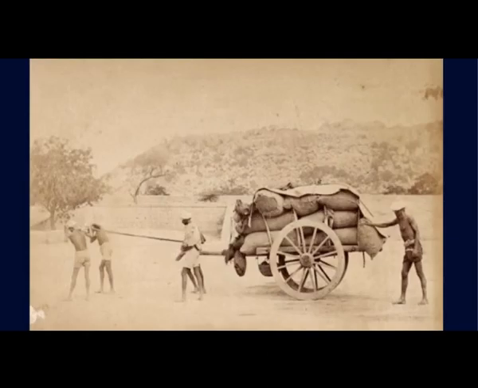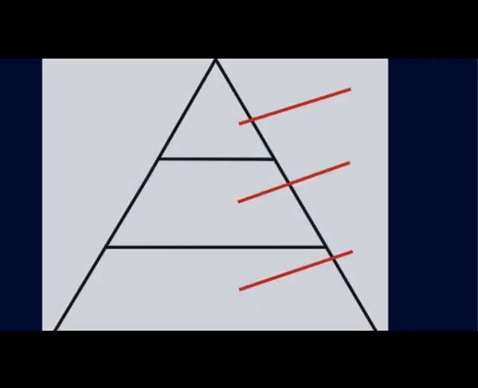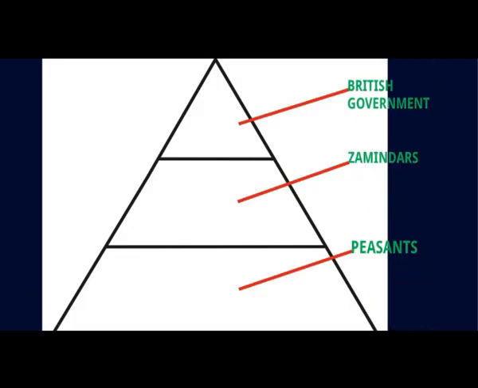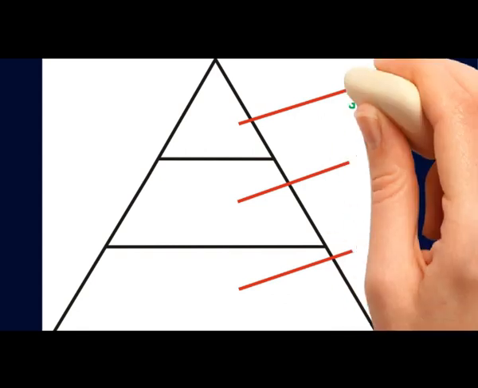The farmers were left at the mercy of the zamindars, who often extracted exorbitant rates from them. The peasants were forced to pay the revenue even if the crops failed. Hence, they were forced to borrow money from the moneylenders at high interest rates.